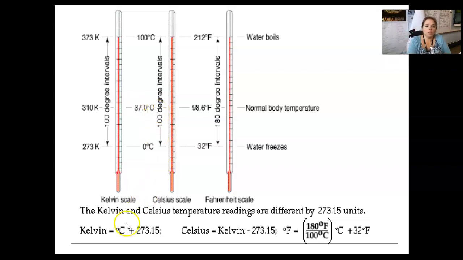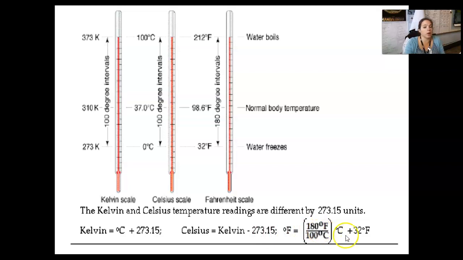So to do this, you can get the difference between a Kelvin and a Celsius by converting. Yes, we're converting. We're doing math, but not too bad. So for Kelvin, we are going to do Celsius plus 273. For Celsius, though, you have to do Kelvin minus 273. It's just reorganizing the formula.